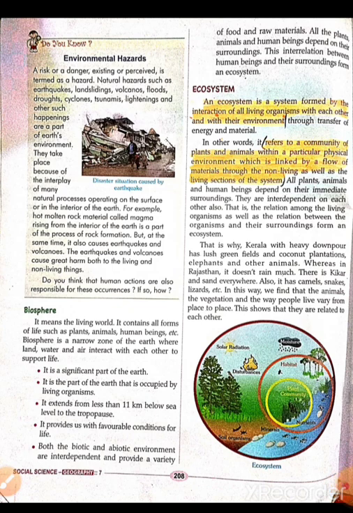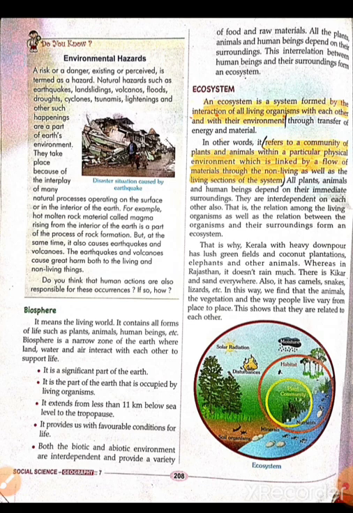So now we are going to read about ecosystem. What is an ecosystem? An ecosystem is a system formed by the interaction of all living organisms with each other and with their environment, through the transfer of energy and materials.